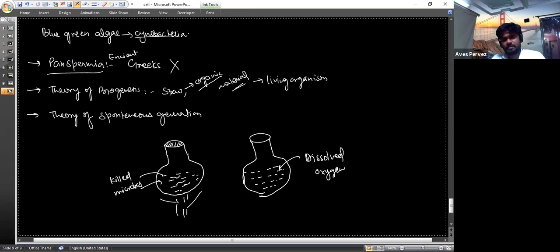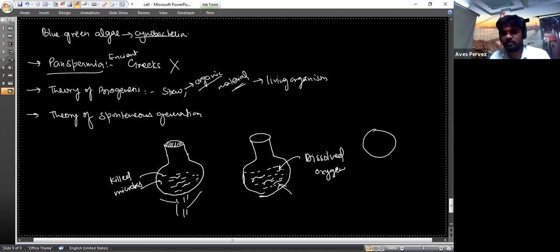Here he again put the killed microbes, and he did not boil this container because if he heated it, the dissolved oxygen would get out, and he did not keep it airtight. He kept it for a couple of days and found that the killed microbes in this container started reproducing, and life started from this one. So he considered that the first life arises from this one.